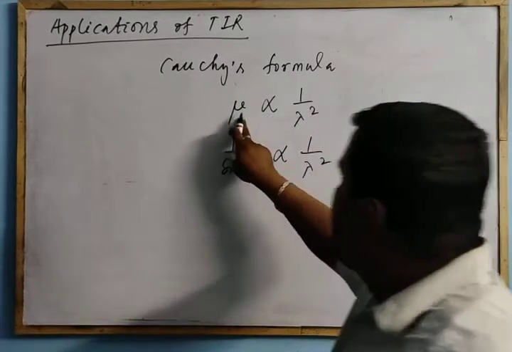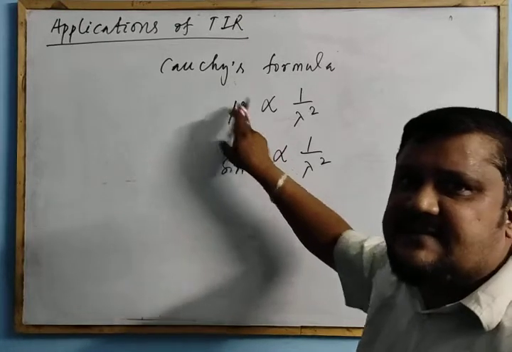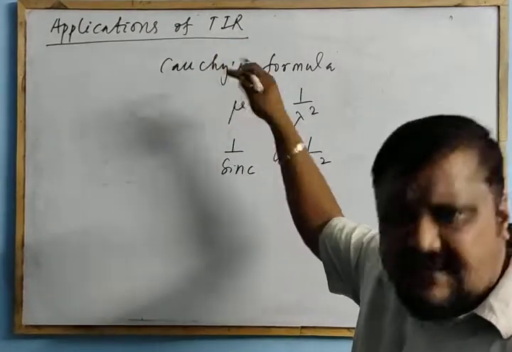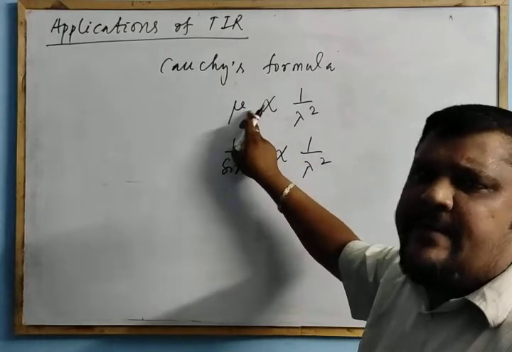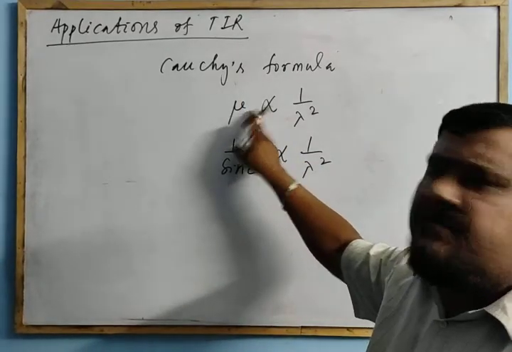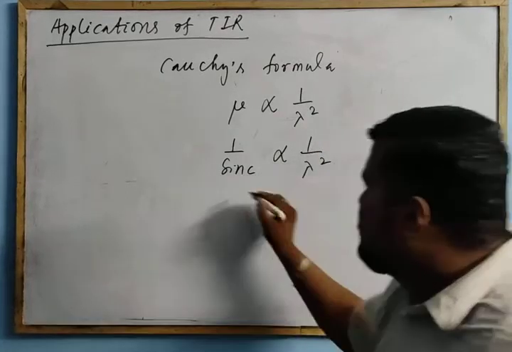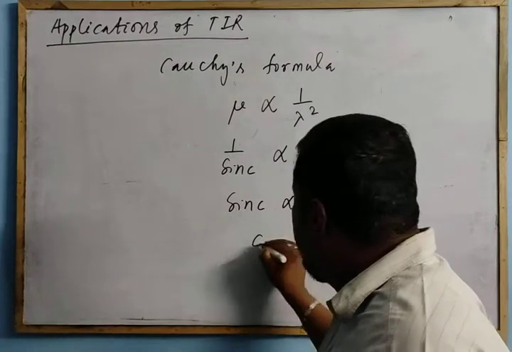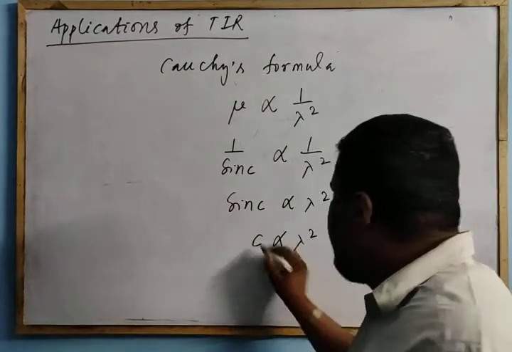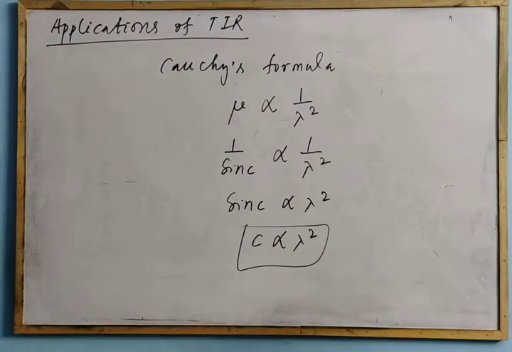From the critical angle relation we have derived, mu is equal to the refractive index of the denser medium with respect to the rarer. If the rarer is air medium, and you take water or glass or any other medium, then 1 by sin C is proportional to 1 by lambda square. So sin C is proportional to lambda square, or C is proportional to lambda square. So the critical angle is proportional to lambda square.